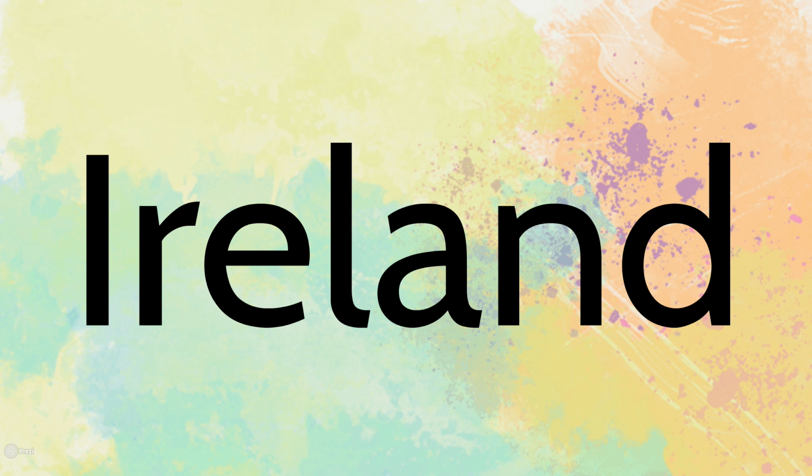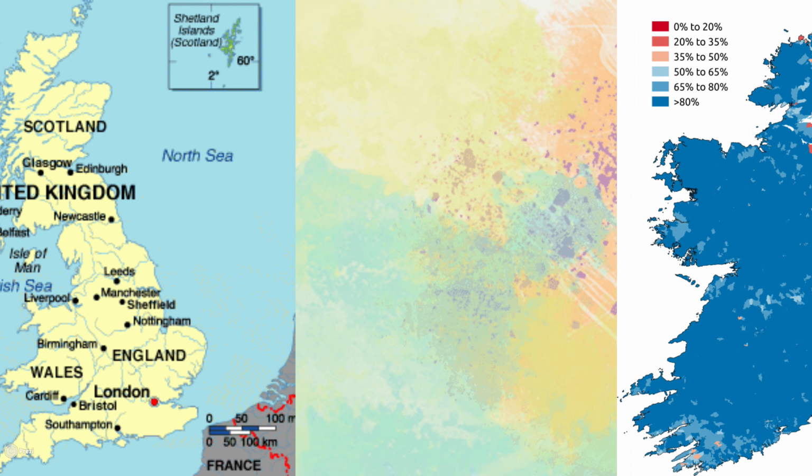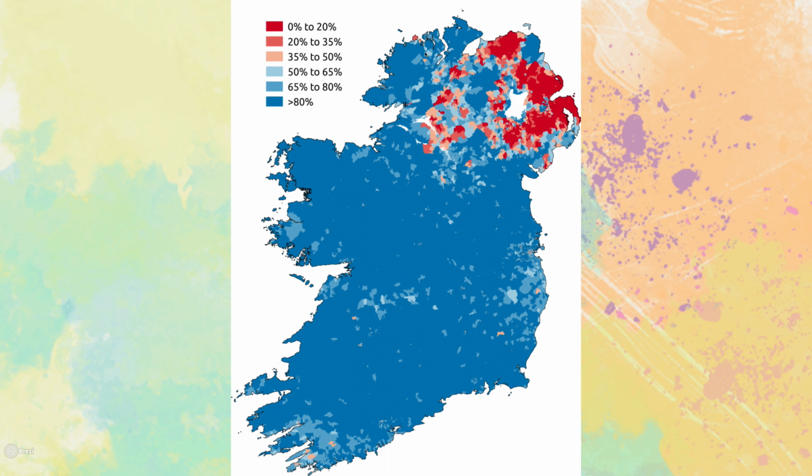For the test, you're going to need to know about Ireland and the conflict that has been going on there for some time, and the role religion plays in it. So you have Northern Ireland right here, and it's part of the UK. It's geographically part of Ireland, but politically part of the UK. A major reason for that is that Northern Ireland has almost a completely different culture than the rest of Ireland.